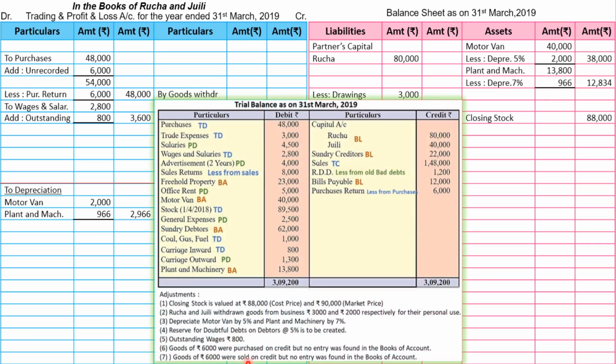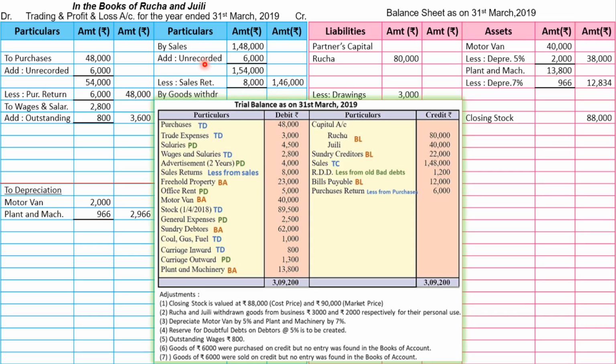Goods of rupees 6,000 were sold on credit, but no entry was found in the books of account. So this is nothing but unrecorded sale, and the two effects are add to sales and add to debtor. So let's go to trial balance and find out amount of sale. It is there 1,48,000. Let's go to trading account credit side and we will write by sales 1,48,000, and in this we are going to add unrecorded sale, which is 6,000, and after adding we get 1,54,000. Why inner column? Again there is a sale return, so we have to subtract it, and the amount of sales return is 8,000, and after subtracting we get 1,46,000.